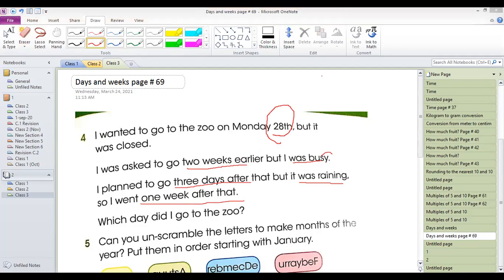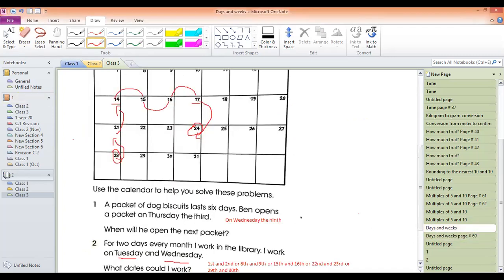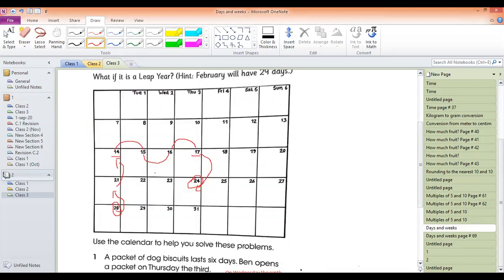Okay, sir. Yes, he goes one week after three days. Yeah, I got your point. You want to say that because of 28, you don't need to read all these, right? You just come here and read one week after that, and you will go to the days and week, and you will say it was 28 after one week. So there will be a next month, even not that month.